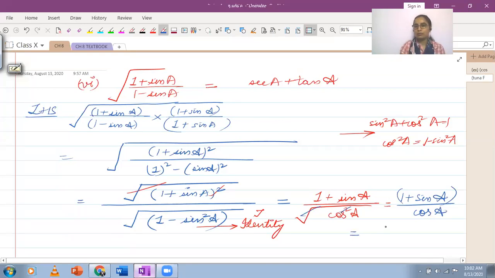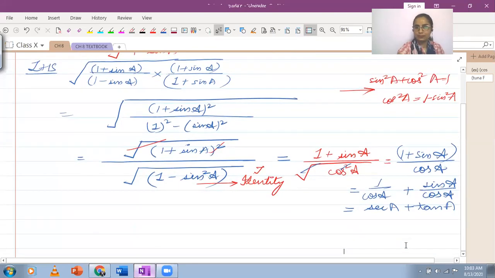Now I am going to separate this denominator for each of the numerators. And why I did this was because as on the right hand side, you can see I have two terms. On the right hand side, I have two terms. So I'm trying to create here two terms on the left hand side as well. Have I reached my answer? This is equal to the right hand side.